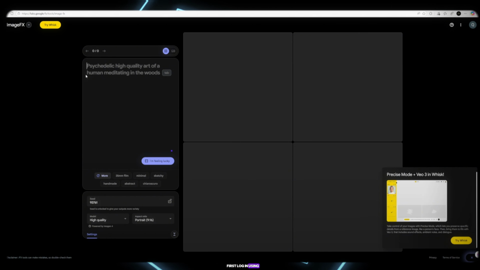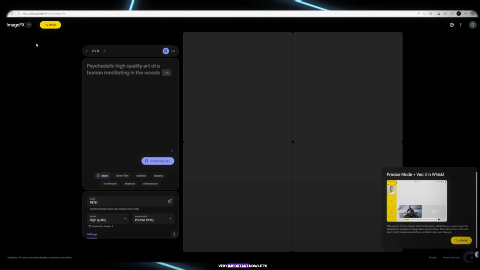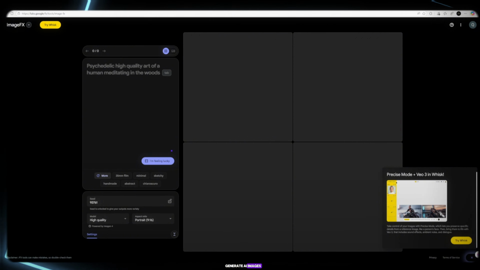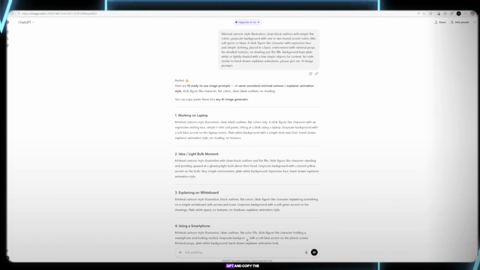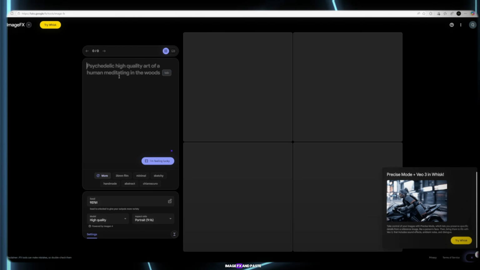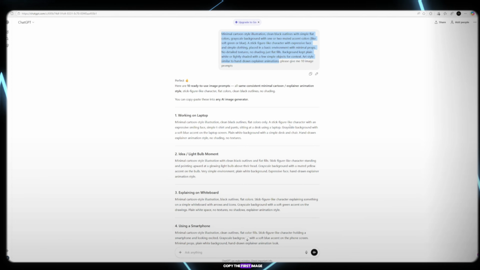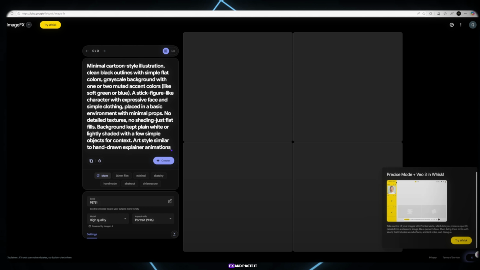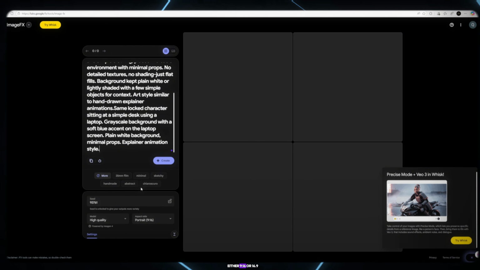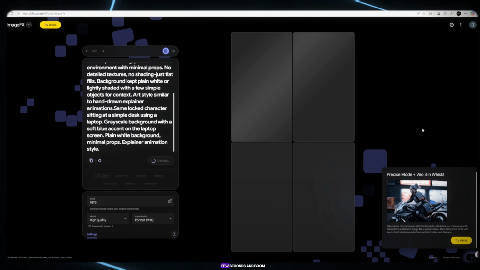First, log in using your Google ID. This is very important, my friends. Now let's generate AI images. First, go to ChatGPT and copy the main consistent character prompt. Then come back to ImageFX and paste the prompt. Next, go back to ChatGPT, copy the first image prompt, and again come back to ImageFX and paste it. Now select the aspect ratio, either 9:16 or 16:9. It's totally up to you. Then simply click Generate. Now wait just a few seconds.